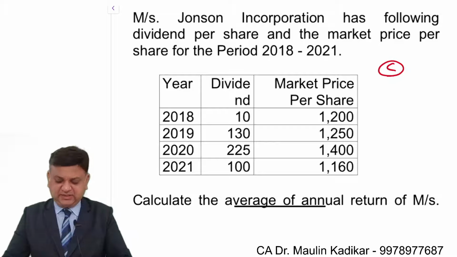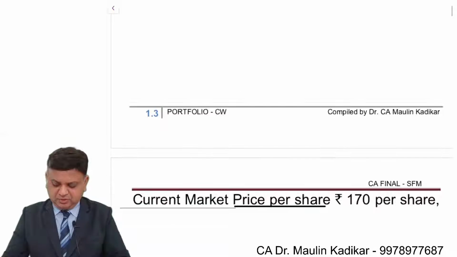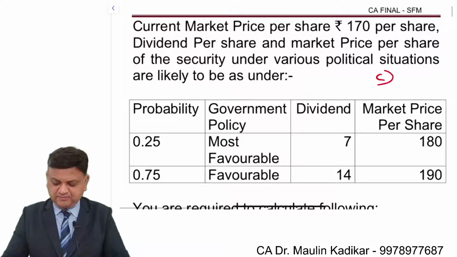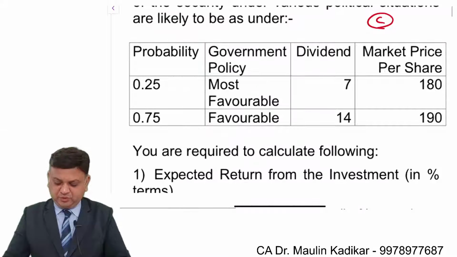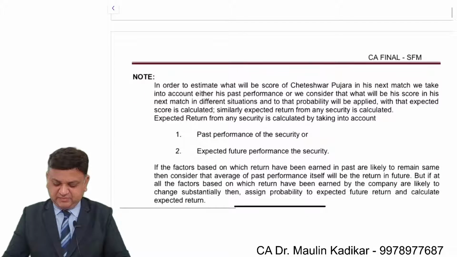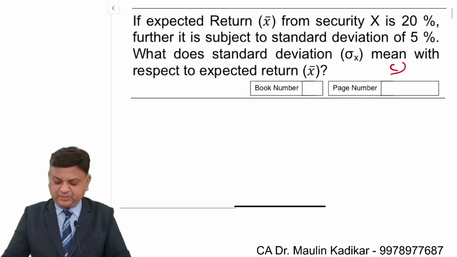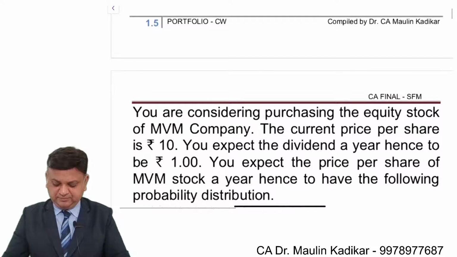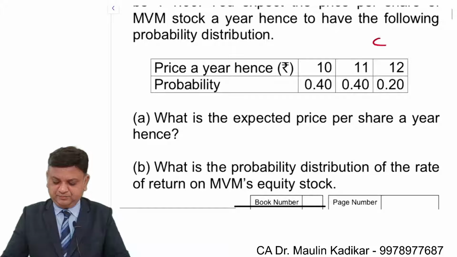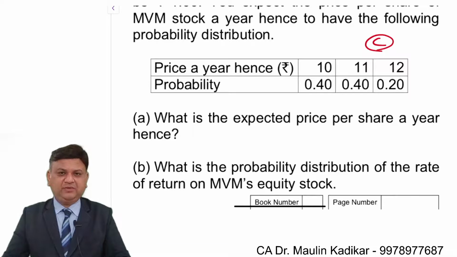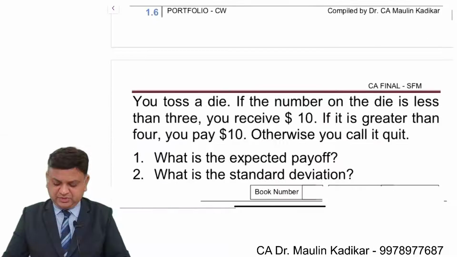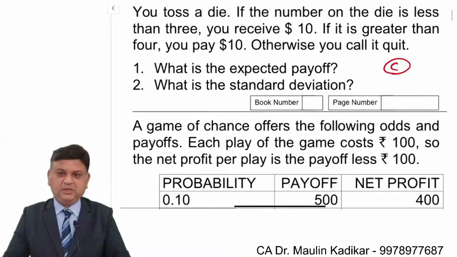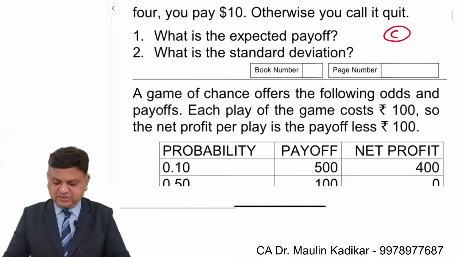Calculation of the return and risk, standard deviation, using the past prices, taking into account the future expectation about the price and the dividend. The relationship between the standard deviation and mean. Calculation of the mean return and the probability distribution return. Different outcomes are possible and based on that, return.